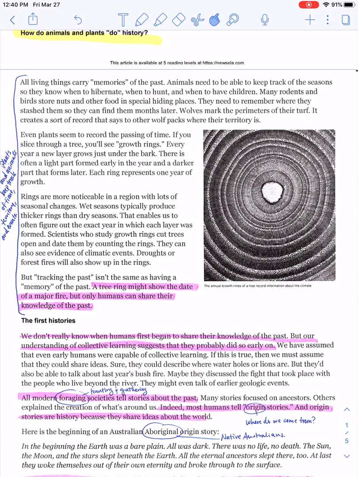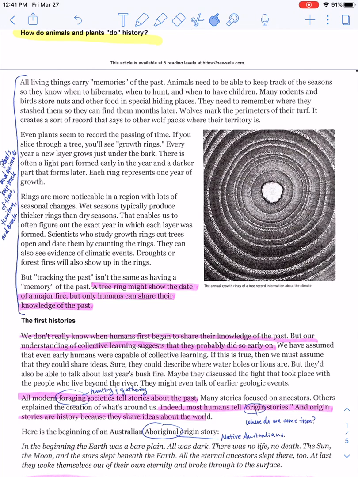Even plants seem to record passing of time. If you slice through a tree, you'll see growth rings, right there in the picture. Every year, a new layer grows just under the bark. There is often a light part formed early in the year and a darker part that forms later. Each ring represents 1 year of growth. Rings are more noticeable in a region with lots of seasonal change. Wet seasons typically produce thicker rings than dry seasons. That enables us to often figure out the exact year in which a layer has been formed.